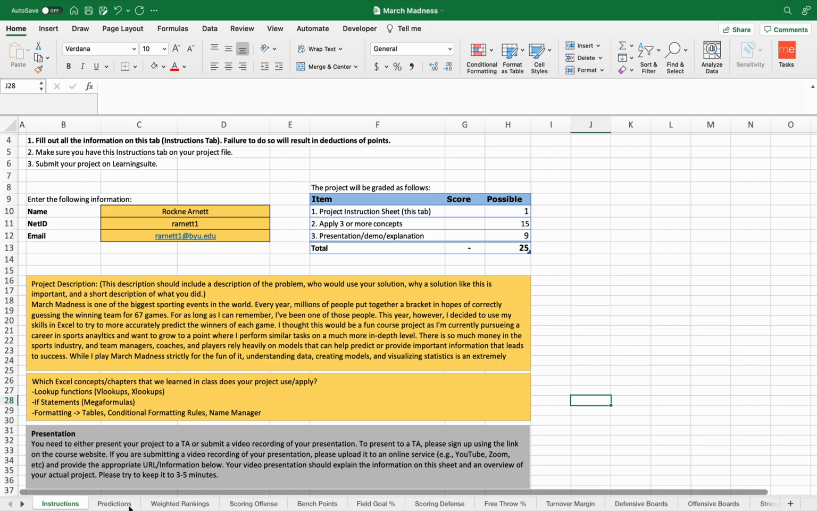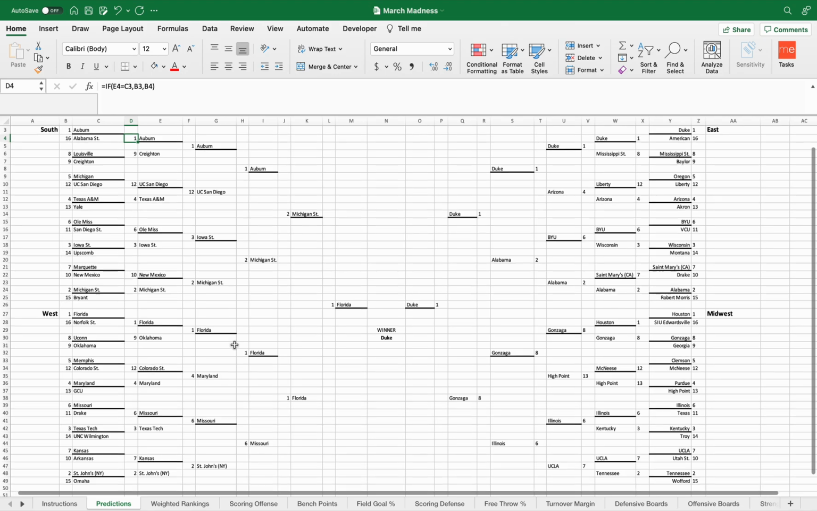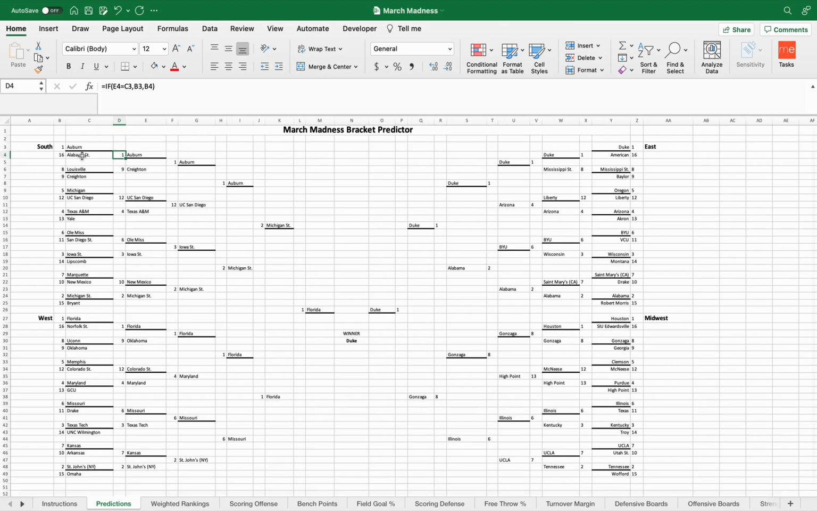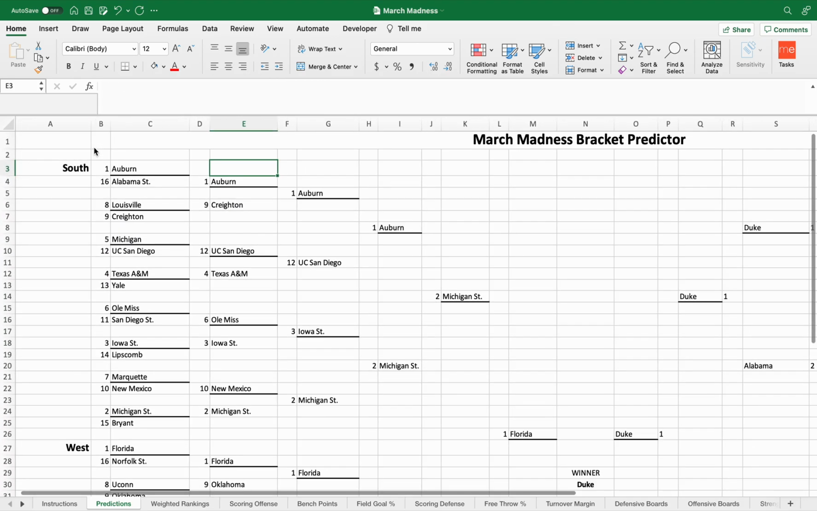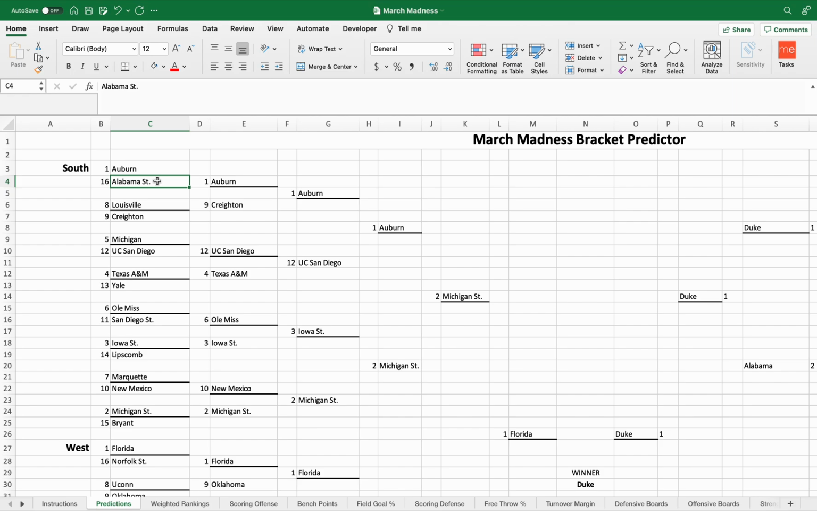If we look first here, I've created the actual bracket, the layout of the bracket, starting with each of the games in the first round that were given to us by ESPN or CBS Sports. On Selection Sunday, when they released the official bracket, I went ahead and put in the names of each of these teams. As you can see in the first round, Auburn played Alabama State, Louisville played Creighton, Michigan played UC San Diego, and so on and so forth.